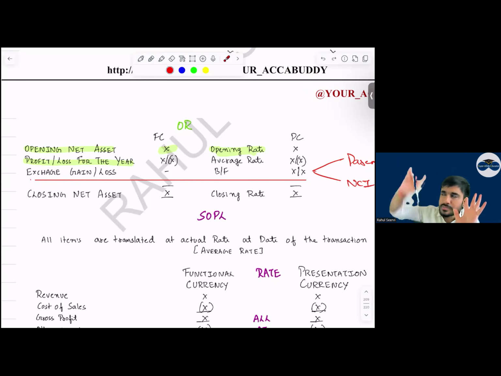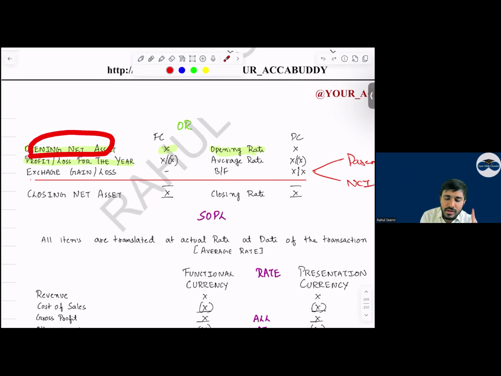Parent is in India, subsidiary is in US. So for the US subsidiary's calculation, what do we have to do first? Dollars. And then we have to convert it. Now, when we convert opening net asset, at what rate will we convert? Opening rate. Profit for the year, we will convert at what rate? Average rate. Then closing, we will convert at the closing rate.